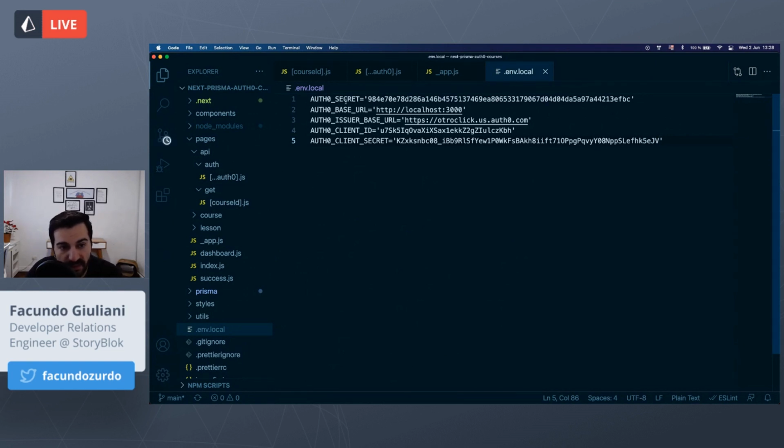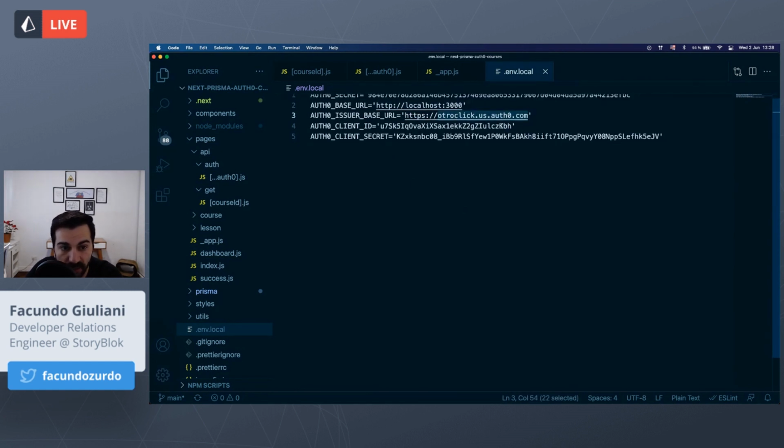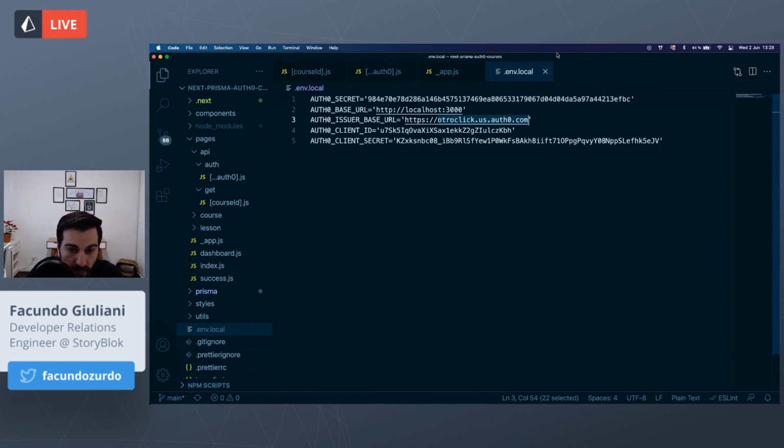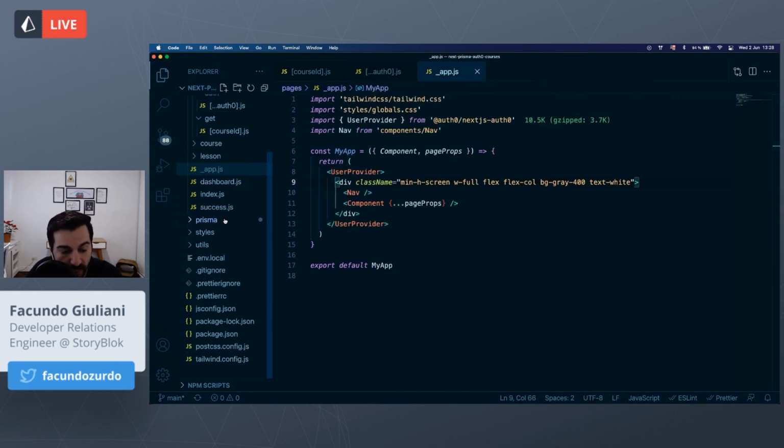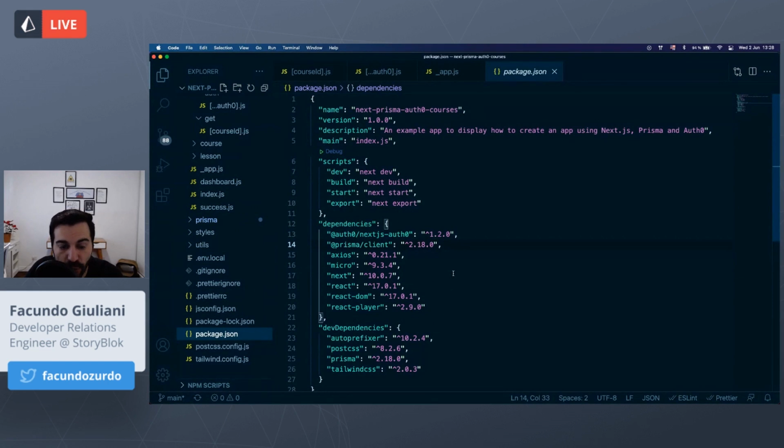So, well, these are the details that I mentioned that we will need to configure here: the base URL, the issuer base URL, which is the domain that we grabbed from the Auth0 control panel, the client ID and the secret for this specific application. Then, this is a Next.js application, but if I go to the package.json, you will see that I already added the npm package Auth0.